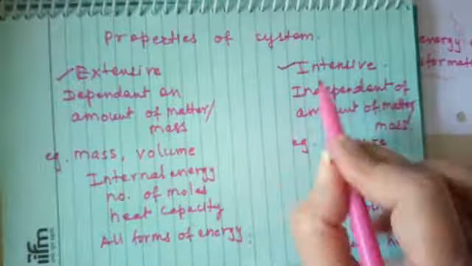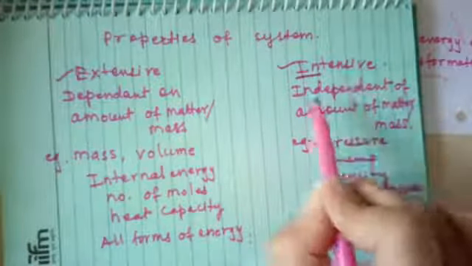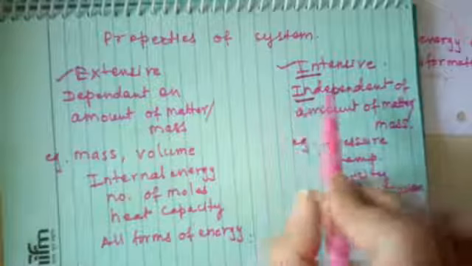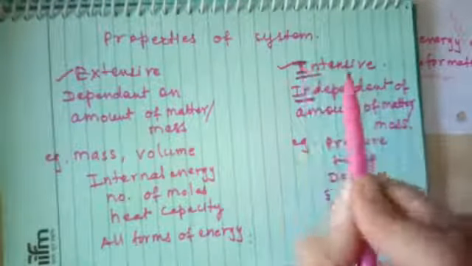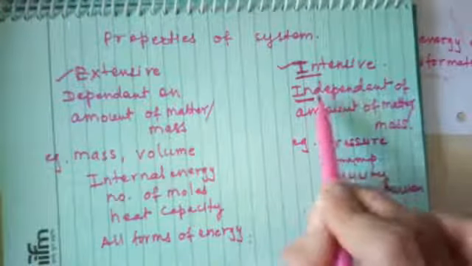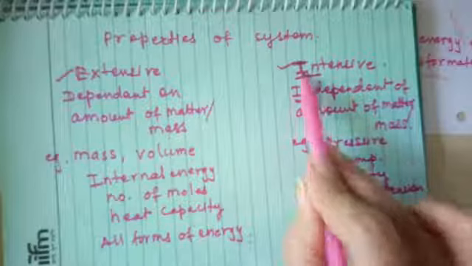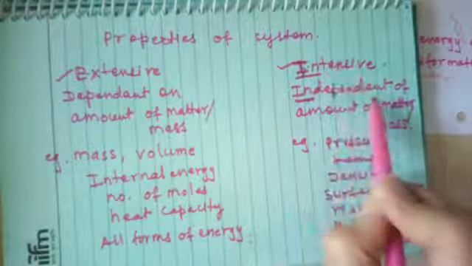So this word intensive is very important when you think of both the properties. Intensive, this is independent. When you want to keep the concept of intensive property in your mind, these two words you always remember: intensive and independent.